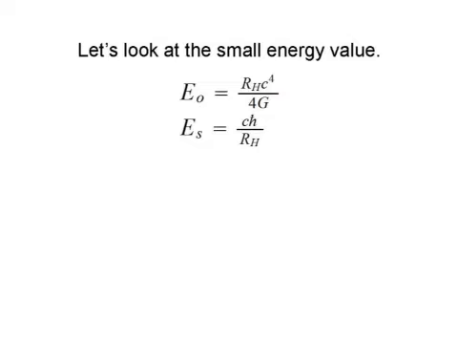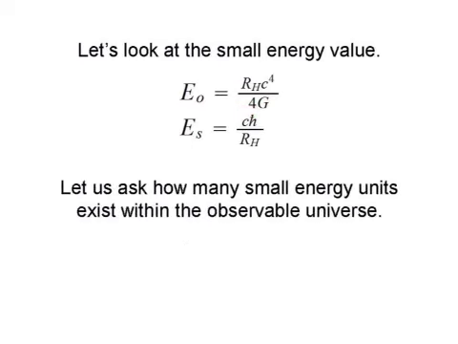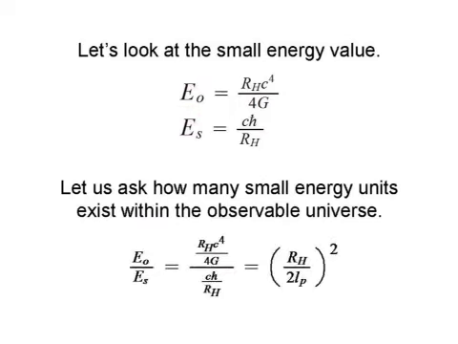Let's first look at the small energy value. The energy of the observable universe is R sub h times c to the fourth over 4G, and our small energy, or geometric mean counterpart here, is c times h bar divided by the radius of the hyperverse. So let us ask how many small energy units exist within the observable universe.